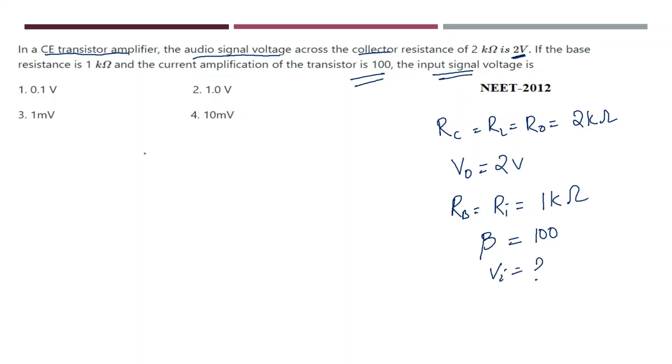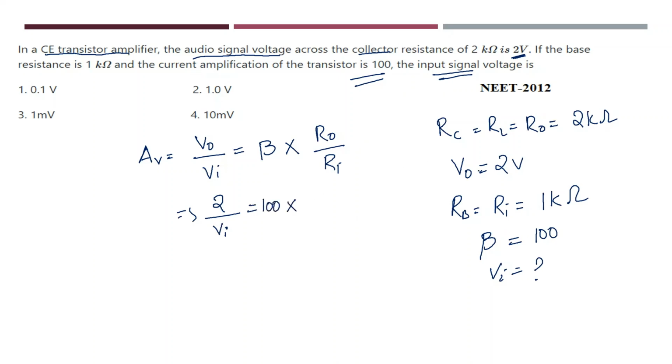What is the formula? I know that voltage gain is nothing but output voltage by input voltage, that is equal to current amplification factor into output resistance by input resistance. What is the output voltage he has given? He has given the output voltage as 2 volt. We are supposed to find input voltage. What is the value of beta? Beta is nothing but 100. And what is the output resistance? Output resistance is nothing but collector.